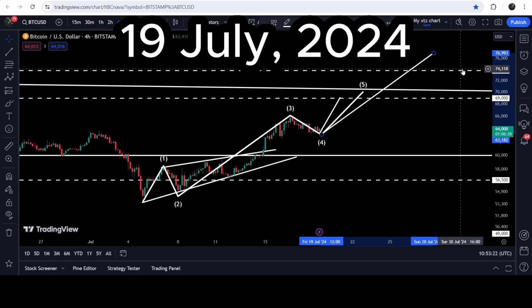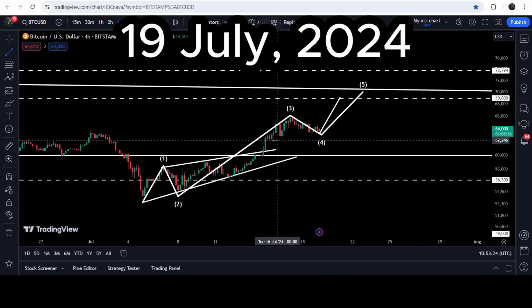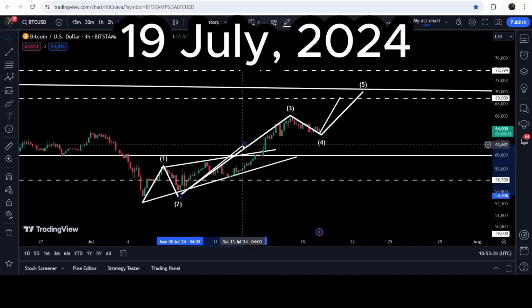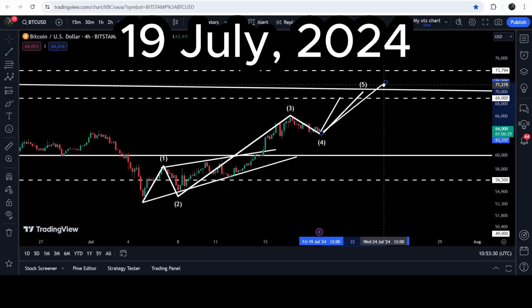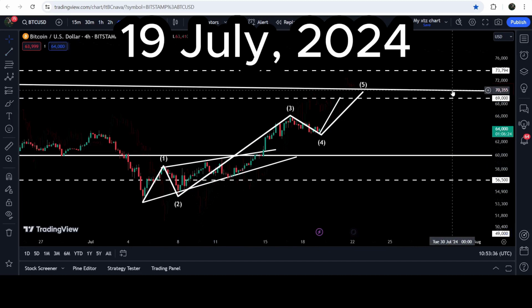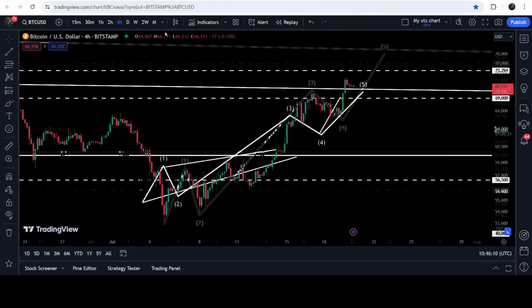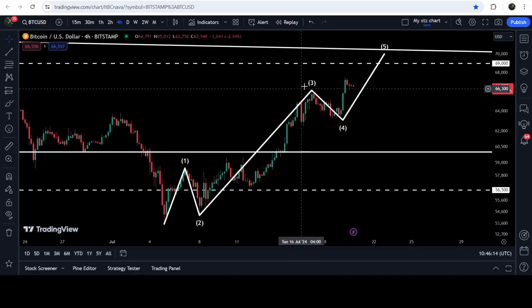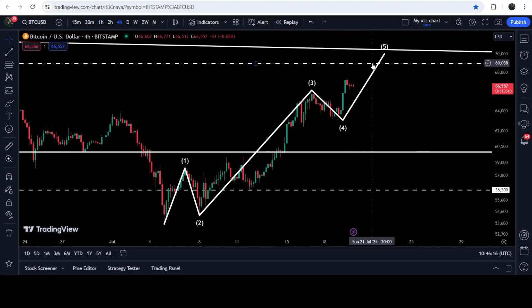And for example, if this move will be almost half of the wave 3, then even then it can break out the resistance of this triangle and move very close to the next resistance, $73,794. And now you can see that on this 4-hour time frame chart, the price line is geared up and formed another higher high, and now it is forming the wave 5. And in today's video, we will analyze this move.